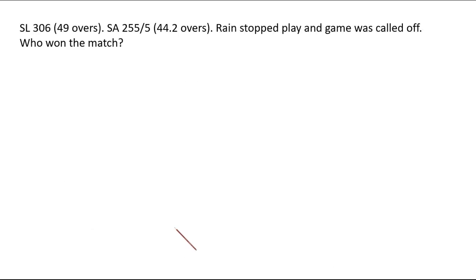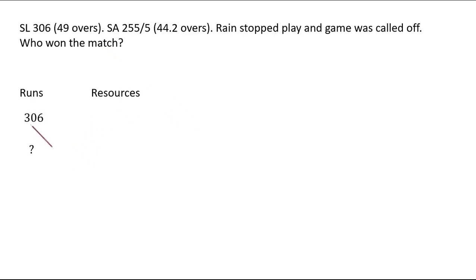Let us understand another example. Sri Lanka is all out for 306 runs in 49 overs. South Africa started their innings, and when they reached 255 for 5 in 44.2 overs, rain stopped the play and the game was called off. The play could not continue. So you need to decide who won the match.